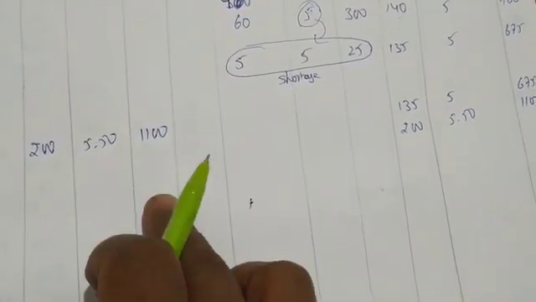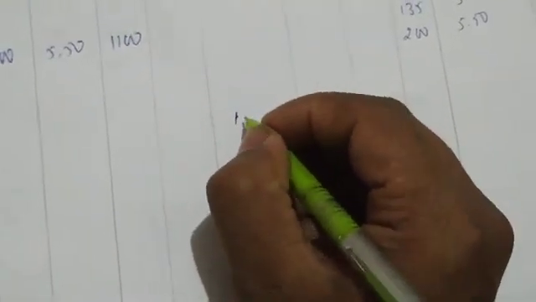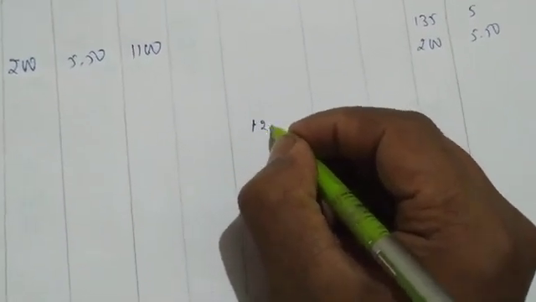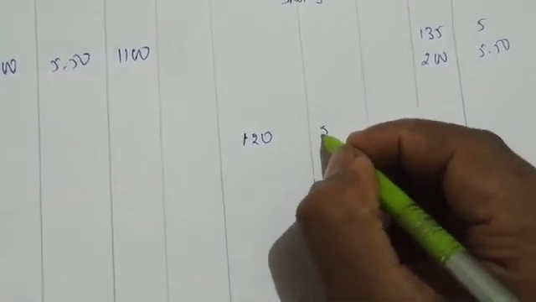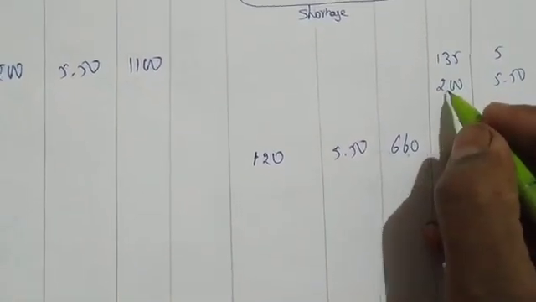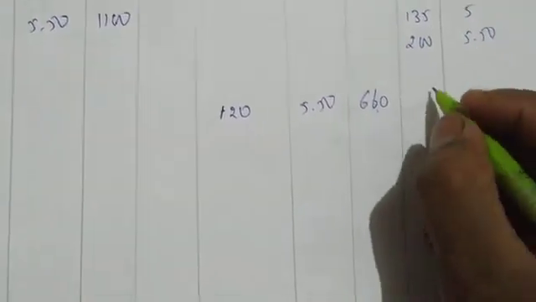Requisition, date, purchase order number, unit quantity, price. Okay, it's fine. So confusing. How many units we have to issue? 120, right? Can I issue from 200? Yes. So price is 5.50, and 660. From 200 we issued 120. First let me write 135 as balance.